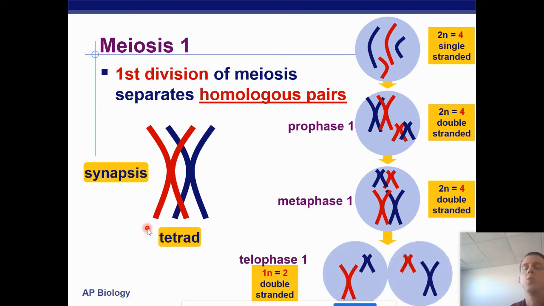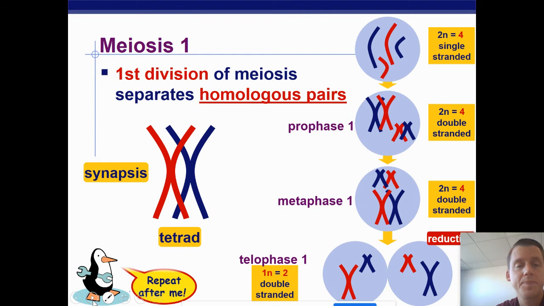And then in telophase 1, what we end up with is 2 cells. And as you can see, are the cells identical? The answer is no, they are not identical. They're different. And how many chromosomes do these cells have? Each one has 2 chromosomes. How many did we start with? We started with 4, and now we have 2. We went from a diploid cell to a haploid cell. So we've already made the cells haploid. So we've already reduced.